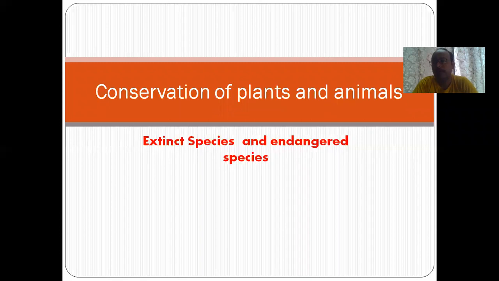Each and every member of the food chain is part of a web-like structure, a food web. First the grasshopper is eating grass, then the frog is eating the grasshopper, then the snake is eating the frog. So this forms a food chain where the next member depends upon the previous one. In the same way, if one member disappears, then the whole food chain will get disturbed, and there will be so many disadvantages if one member is missing. So today we are going to discuss all these things.